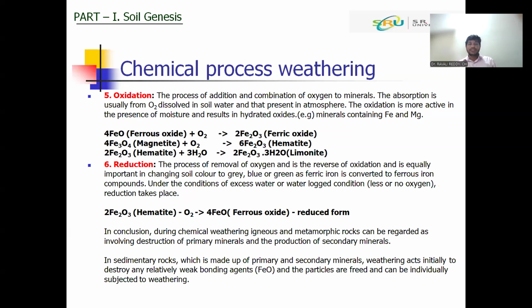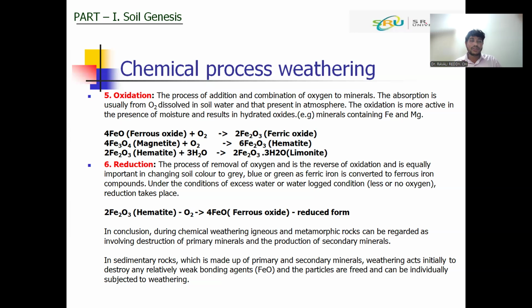Next one is oxidation. Oxidation is the addition of oxygen to the minerals, whereas reduction is the removal of oxygen from the minerals. So oxidation and reduction will change the minerals and they will lose their structure.